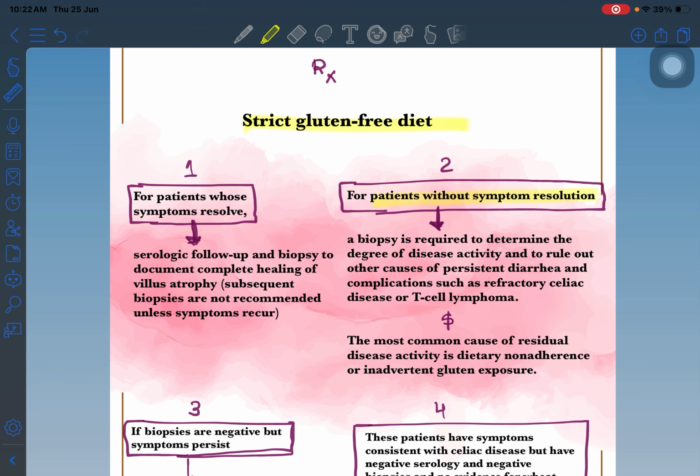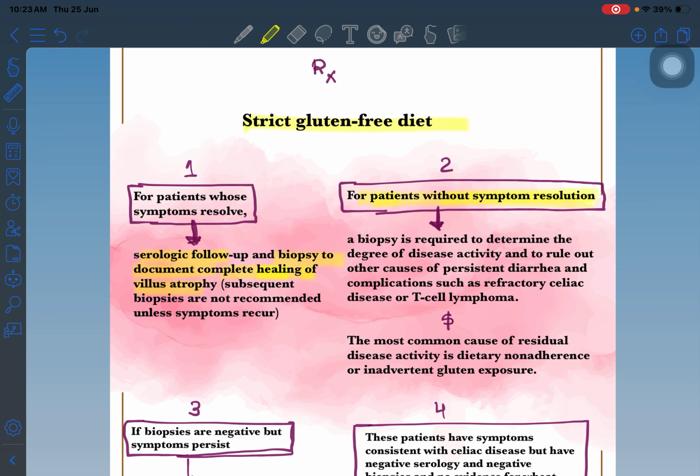Only one time, to confirm that the villus is responding to the treatment on biopsy, and on serology also, or that the symptoms we are seeing are responding. So we have to do the serological follow-up and biopsy follow-up only one time, for documentation of the completion of villus atrophy recovery. Nothing else.